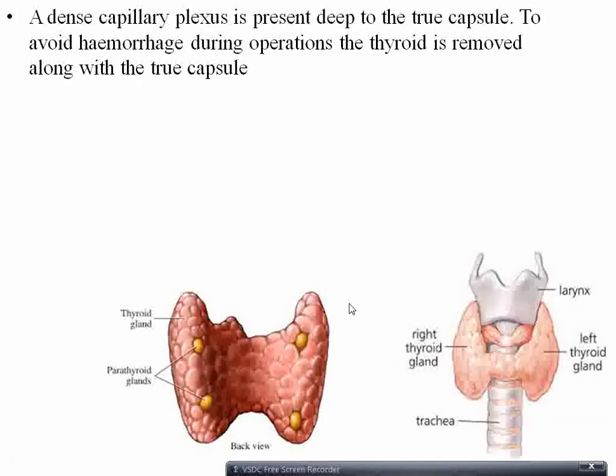Now a dense capillary plexus can be seen deep to the true capsule. So this gland is an endocrine gland, so it needs a lot of blood supply. So there are a lot of capillary networks lying deep to the true capsule.